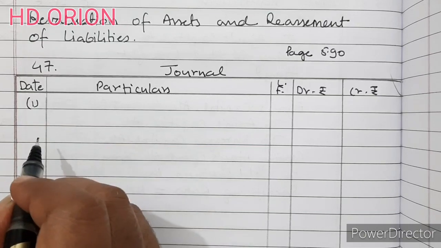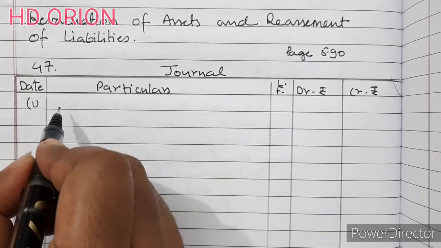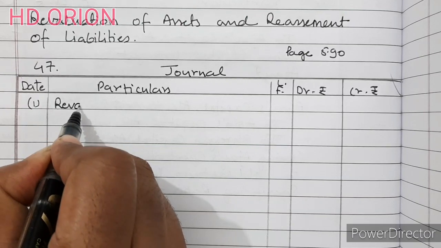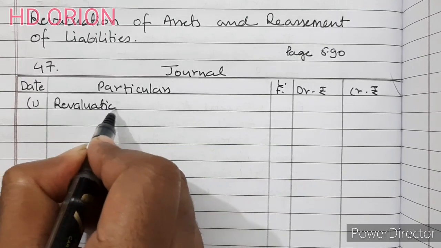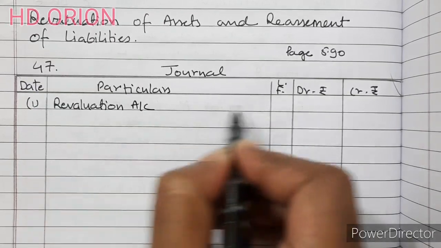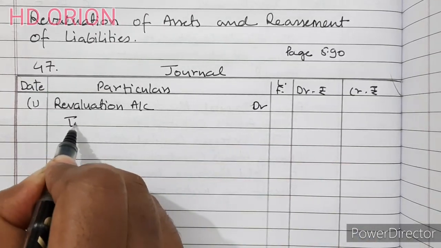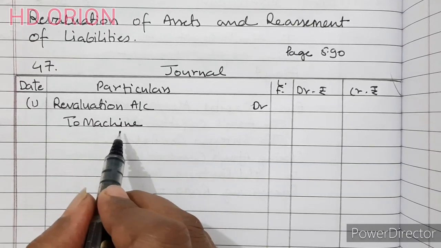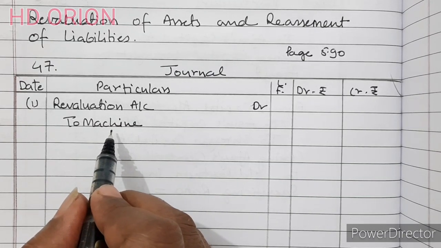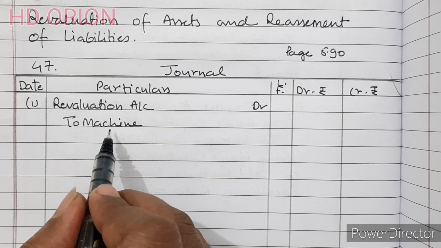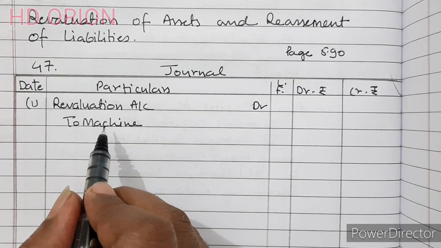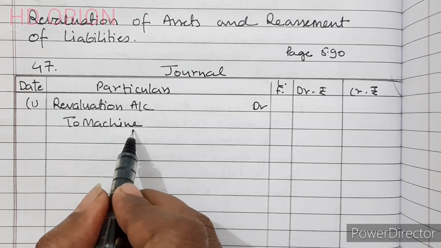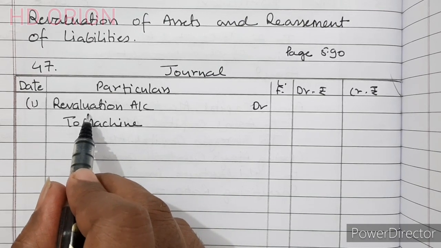Let us see the journal entries. First, machinery be reduced. So, revaluation account debited to machine. Why so? Because machine is an asset, and the rule for an asset is that it will be debited when increased and credited when decreased. So machine is credited and revaluation is debited.